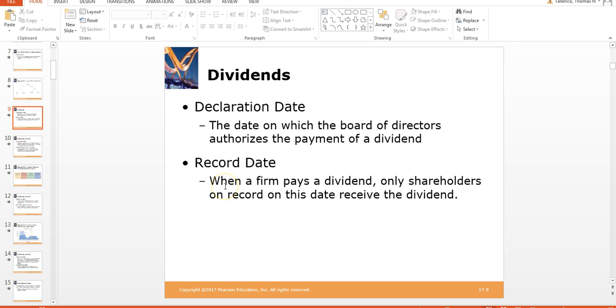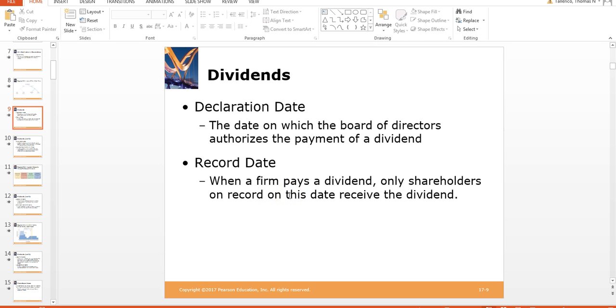And the record date is when a firm pays a dividend. Only shareholders on record on this date receive the dividend. In other words, the shareholders who have purchased on that date, on that record date.